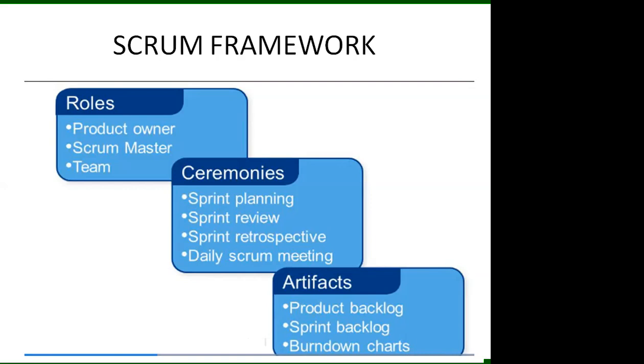The product owner creates a product backlog, a list of tasks that need to be prioritized in a project. I already told you the product owner takes the features required from the customer and prepares a prioritized list. He also decides the release date and content, prioritizes features according to market value, and accepts or rejects work results.